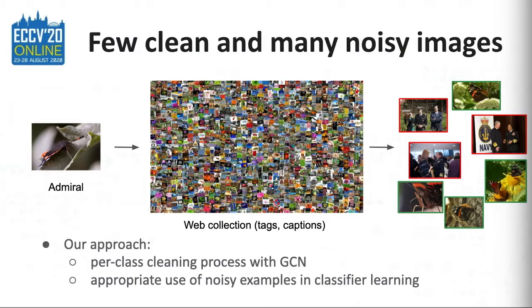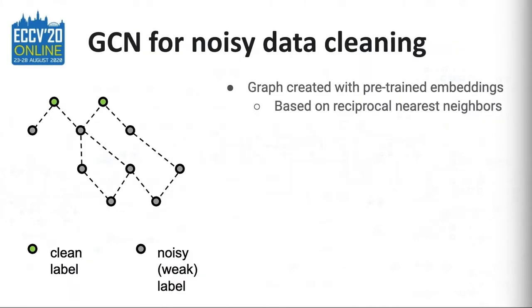To this end, we propose a graph-based approach to clean noisy instances from the collected data. More specifically, we propose to train a GCN for the purpose of predicting a relevance weight for each instance. We first create a graph based on the pre-trained embeddings of each image. Each image corresponds to a node and is connected to its n reciprocal nearest neighbors in the embedding space. We are given a small set of clean images and a larger set of noisy images, the ones we collected from the web crawling.